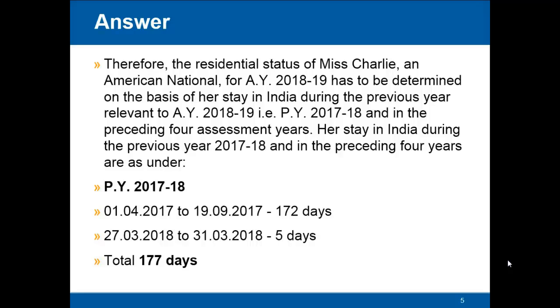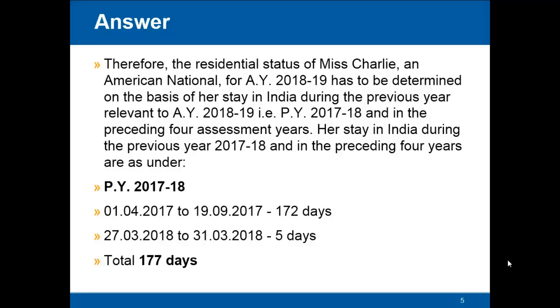So her stay in India during the previous year 2017-18 and the preceding 4 years has been calculated as under. Now, in the previous year 2017-18, Miss Charlie had come to India on 16th of March 2017 and stayed in India up to 19th of September 2017, which means that in the previous year, from 1st of April 2017 to 19th of September 2017, she stayed for 172 days.